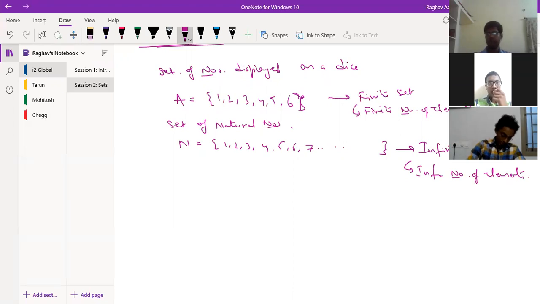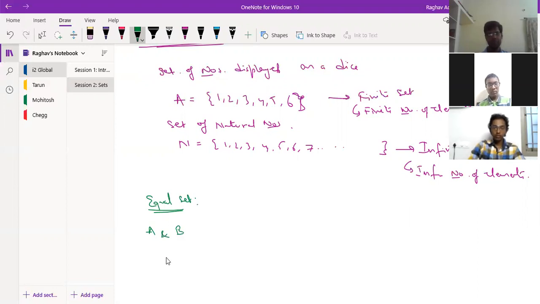Now there is something called equal sets. Suppose I have two sets, A and B. A is said to be equal to B if each and every element of A belongs to B. Suppose my set A has elements 1, 2, 3, 4.